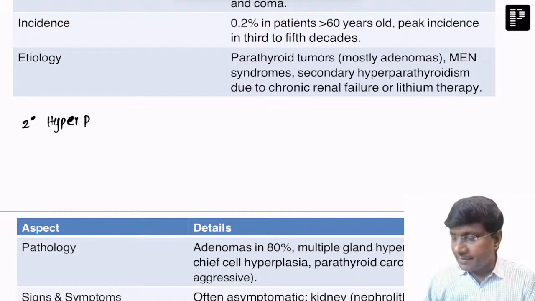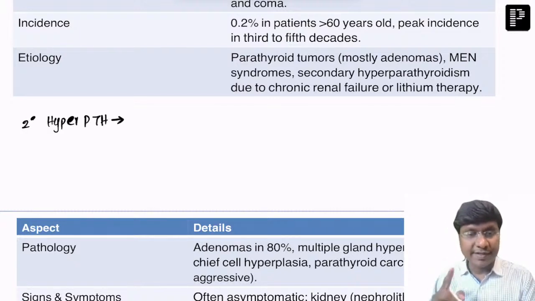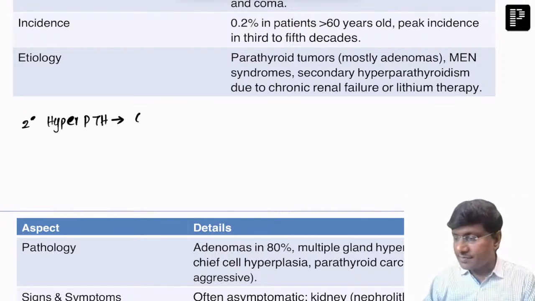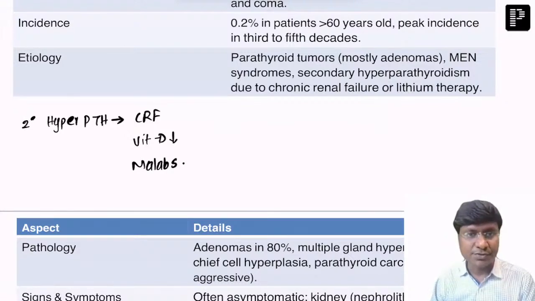In secondary hyperparathyroidism, the etiologies are the ones which mainly cause hypocalcemia. What are the systemic conditions where you will have hypocalcemia? That is chronic renal failure. There will be hypocalcemia, and that will trigger parathormone, resulting in secondary hyperparathyroidism. Next is vitamin D deficiency. Next, malabsorption disorders or malabsorption syndromes.